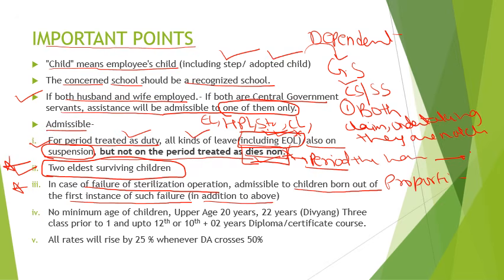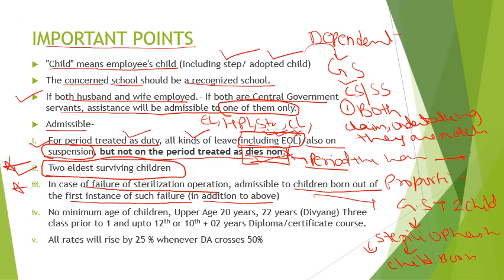So let's understand this. If a government servant has two children, then sterilization operation has been done. And after or due to failure of this, another child is born.